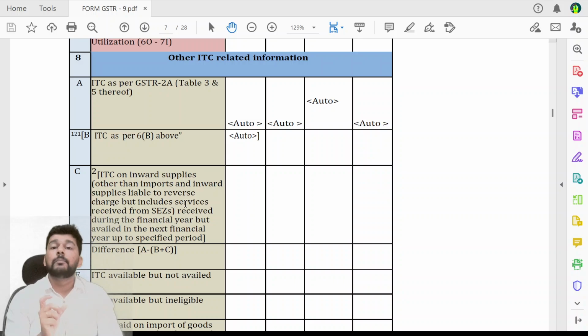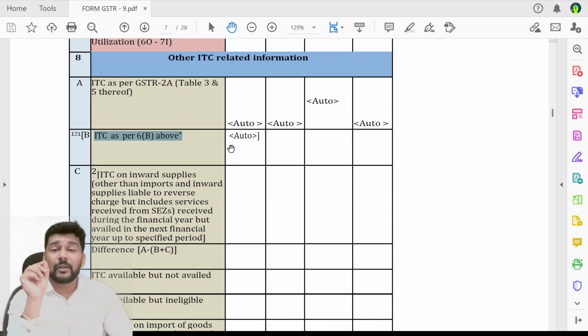The form is getting better day by day to eliminate those confusions, errors or possibly notices which have come in the past, by making sure that the updates taking place are exactly to eliminate those confusions or errors. And therefore this is a major change, that this is only as per 6B above, which will auto-populate here.